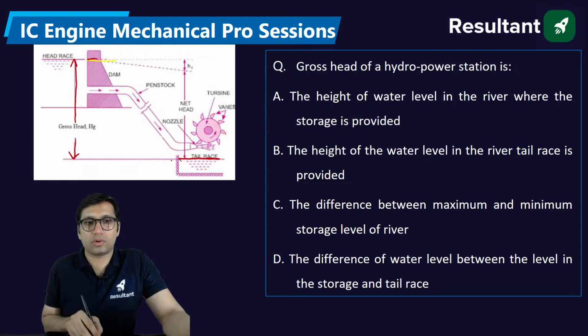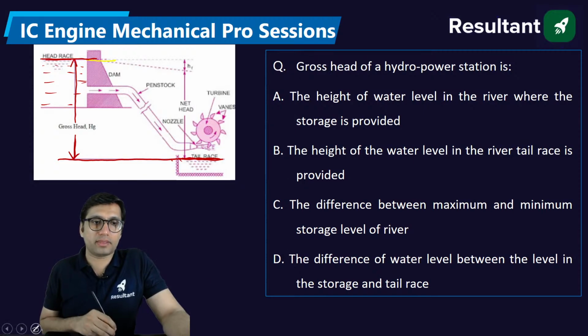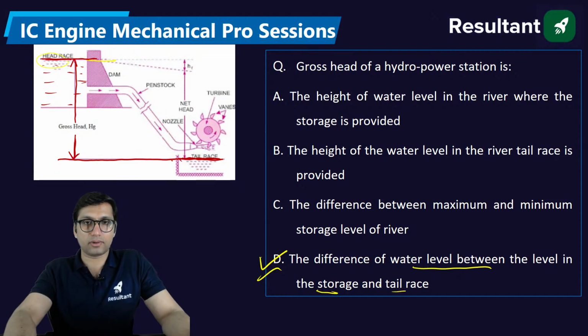So this total head between these two lines, this is the level of the water in the dam or the reservoir, and this is the level of the water in the tail race, where water is discharged after being used on the turbine. So this total difference is called gross head. Gross head is the difference between the water level in the storage and the tail race.